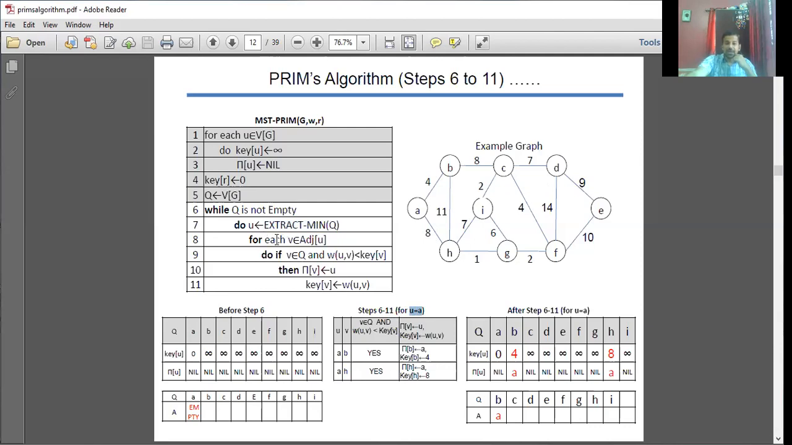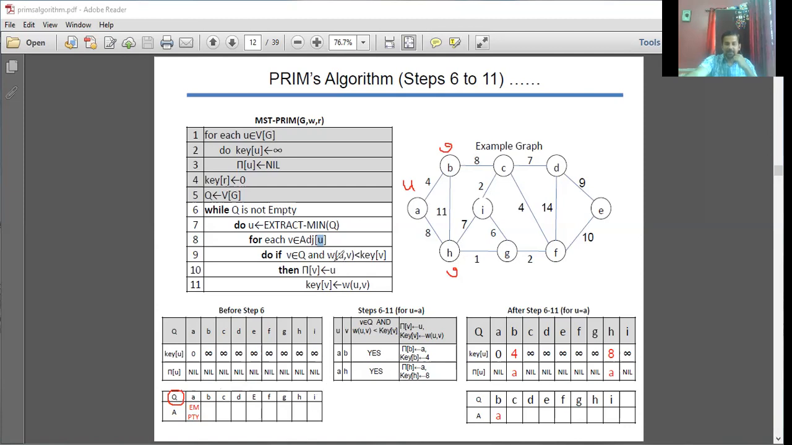Next, for each V belongs to adjacent of U. So U is A, and the adjacent vertices are B and H. So this is the adjacent vertex; I can call this V, and this is U. These adjacent vertices V should be a part of your Q set. Yes, they are. B and H are available here.